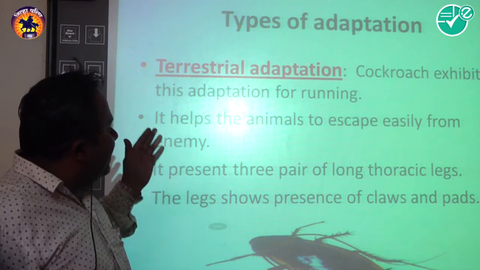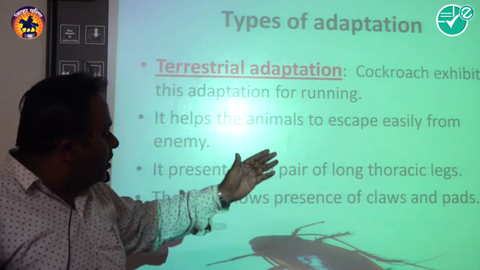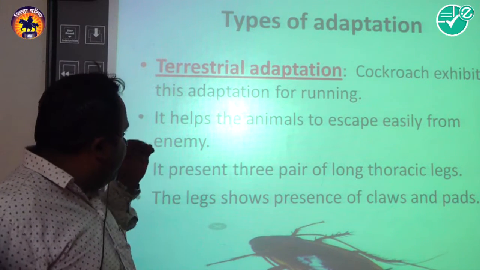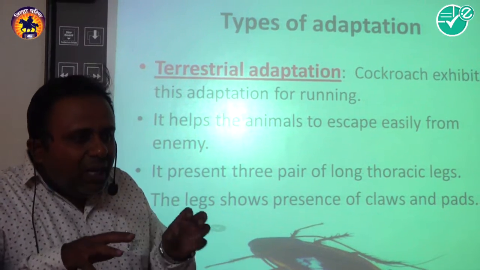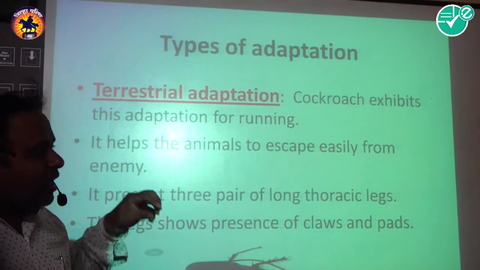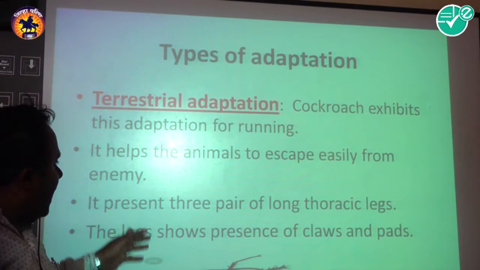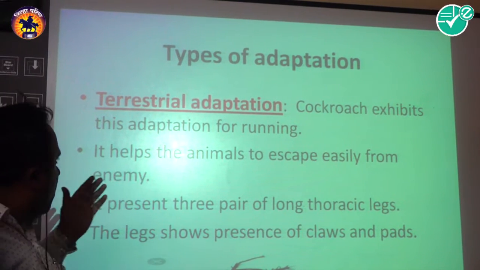First one is the terrestrial adaptation. Example, cockroach. Cockroach exhibits these adaptations for running, because the main thing is the structure. The legs are the terrestrial adaptation of the cockroach.